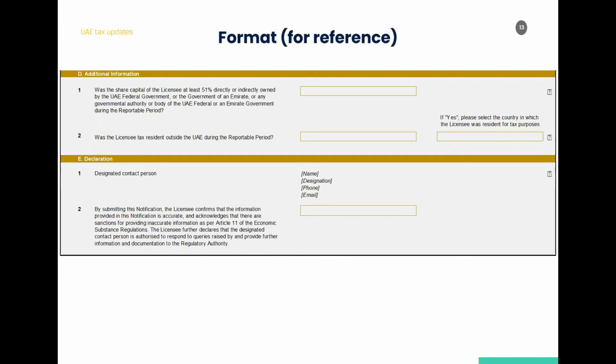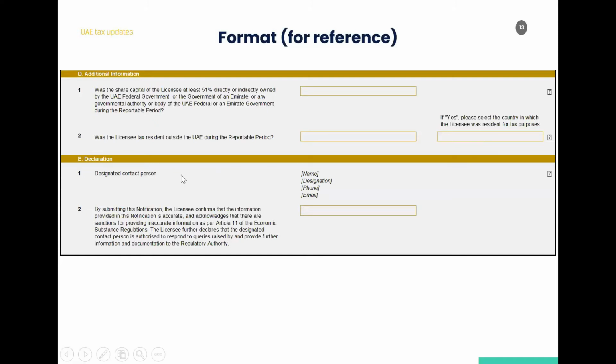So when the licensee notifies this, they will have to provide evidence to support tax residence, like tax return, tax residency certificate, etc. So what it means is that if a licensee is tax resident outside UAE and they say yes here, then there will be additional requirements asked by the ministry, like tax returns submitted outside or the tax residency certificates, things like that. So one has to be careful before saying yes here, and ensure that they have enough information at hand before saying yes and submitting the form.